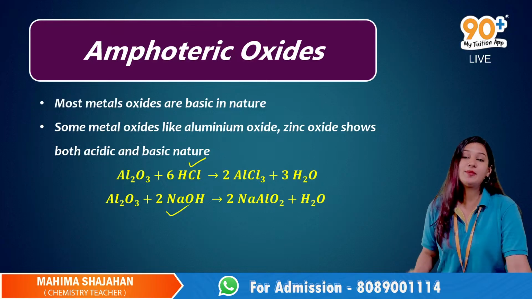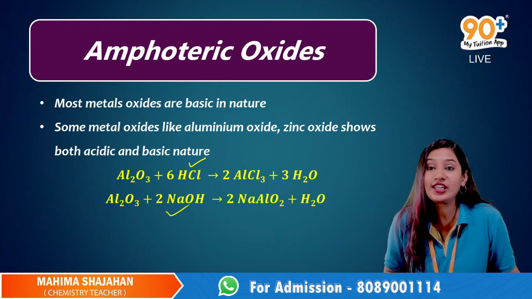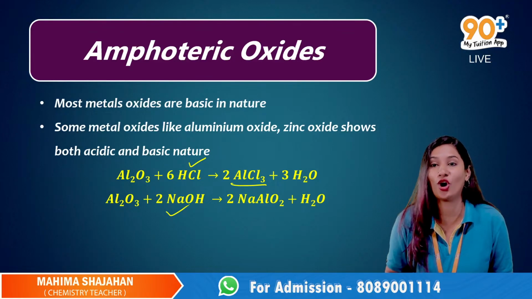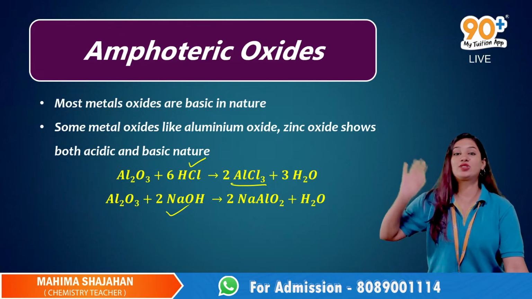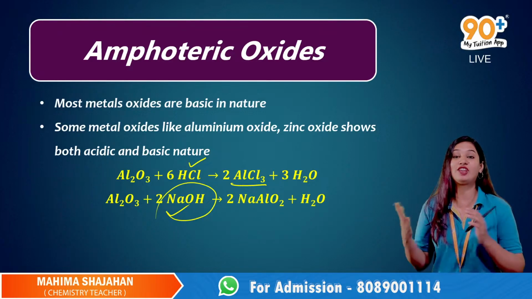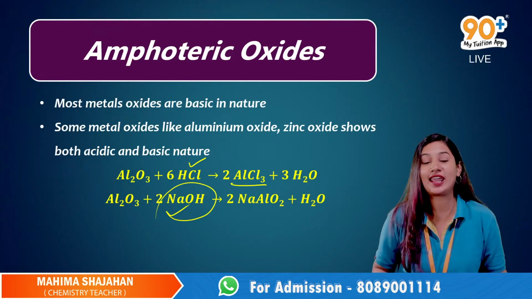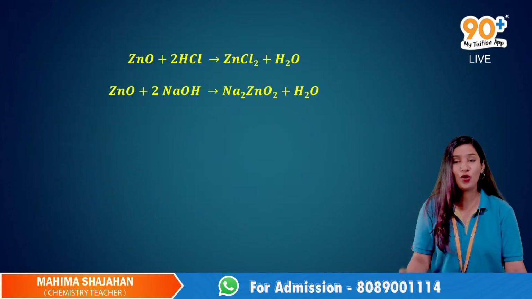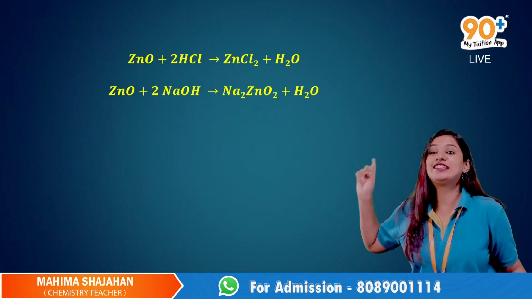When aluminium oxide reacts with hydrochloric acid, we get aluminium chloride and water. When aluminium oxide reacts with the base sodium hydroxide, we get sodium aluminate and water. We studied one more example also, zinc oxide.